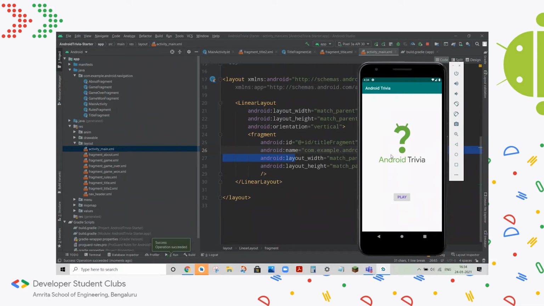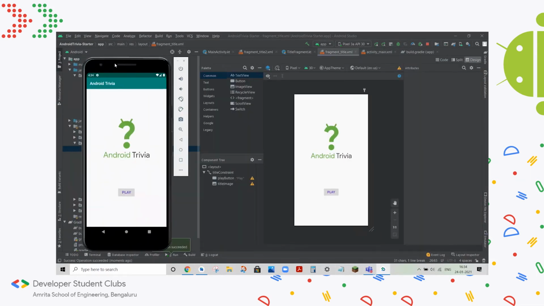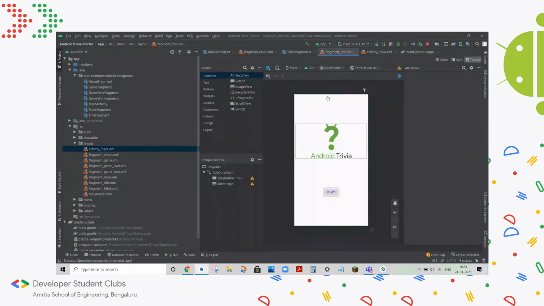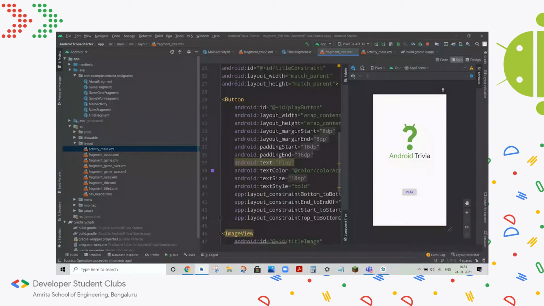Yeah, so as you can see, whatever we've designed here has been run here. So just a recap of what happened till now. Like I said, this is a starter code, so this has already been designed for us. If we can look at this quickly. So here, like I said, you have this button here. You have the text for the button that says play.